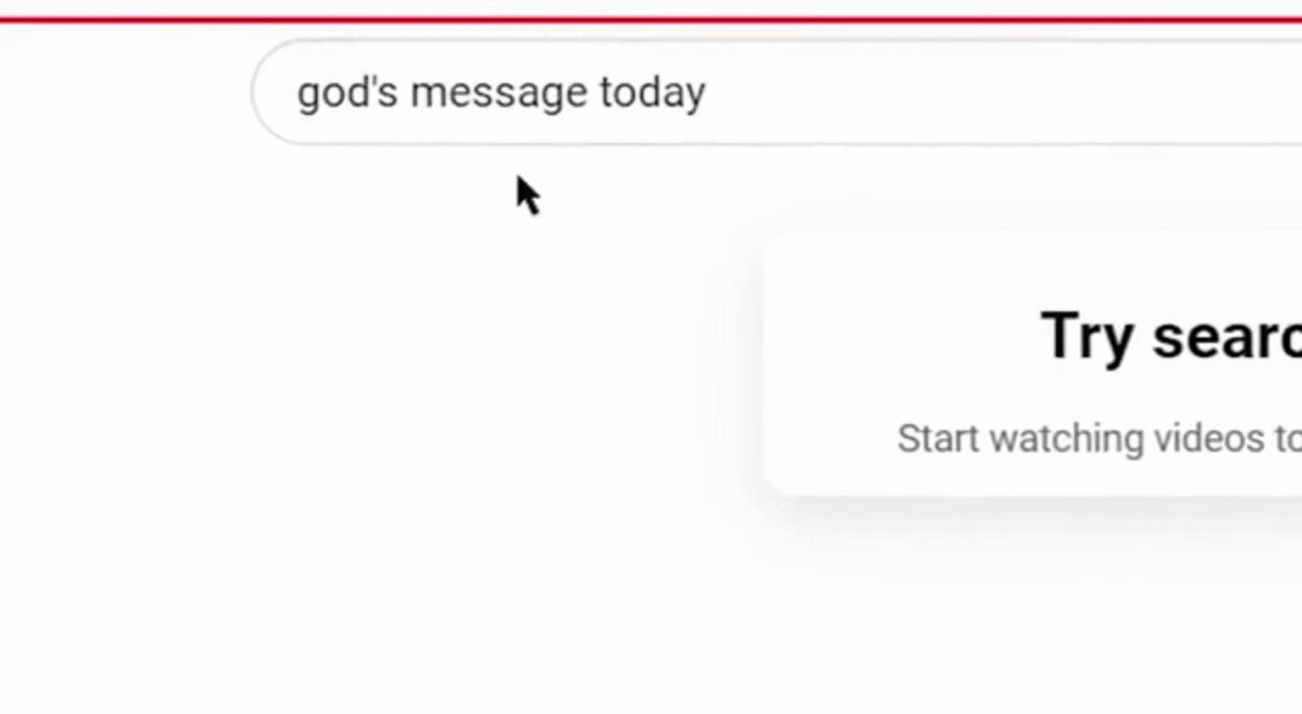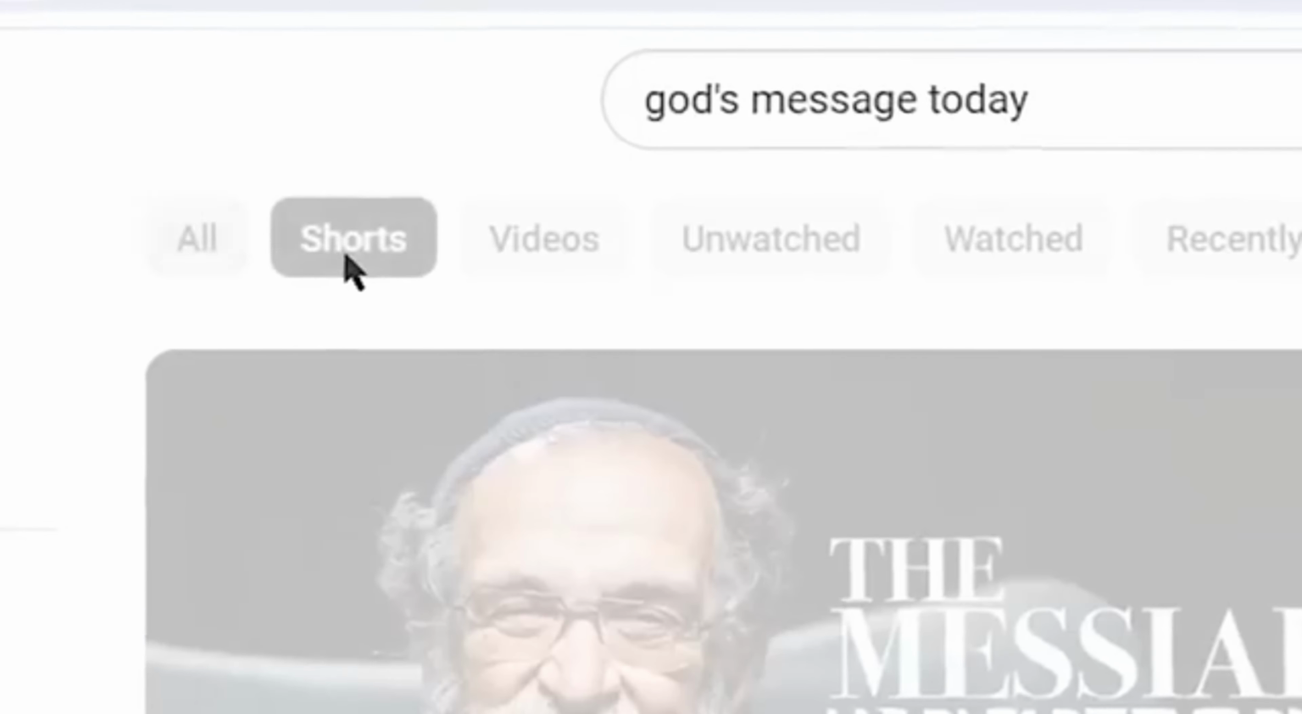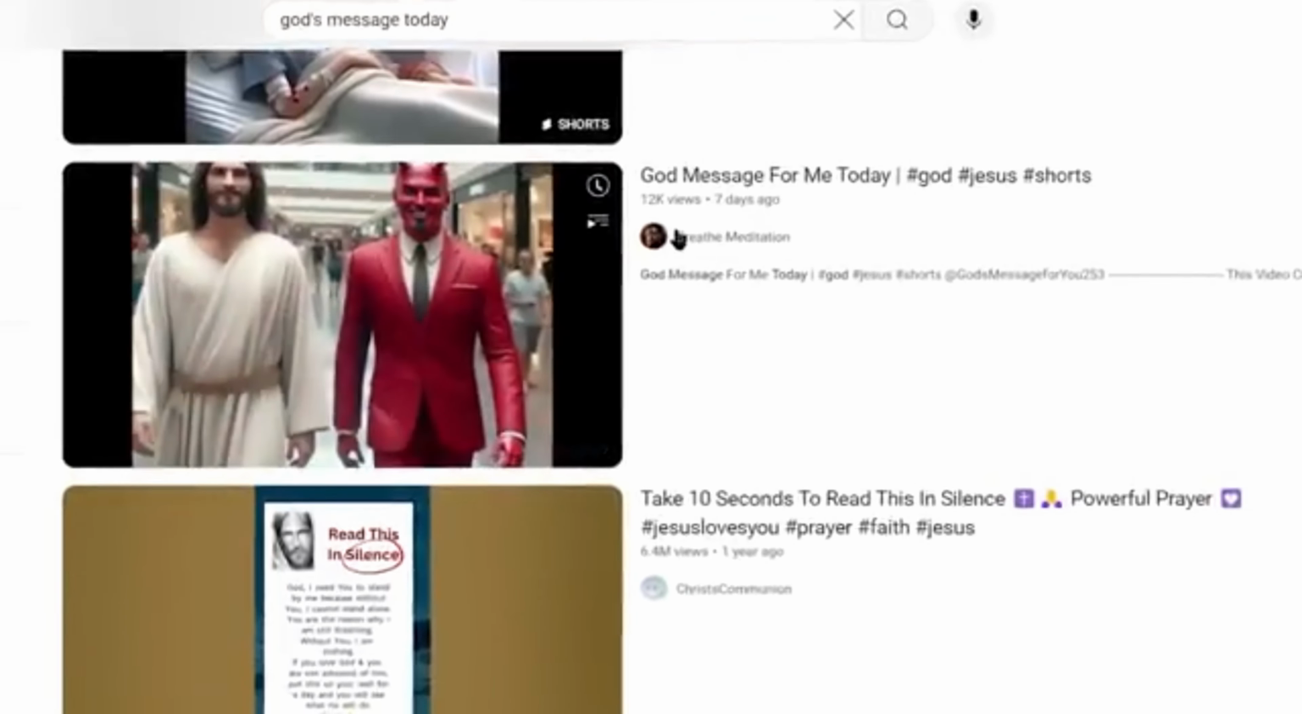The best part? You don't need to show your face, record your voice, or even use a camera. A free AI tool will handle everything for you.